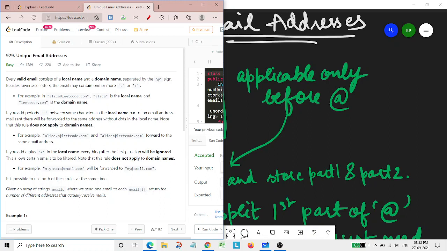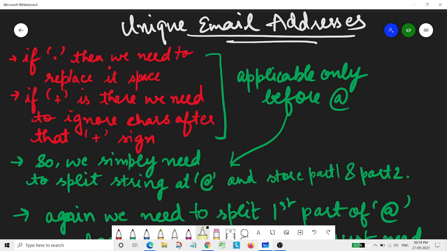Like here we are having m dot y and plus. After that plus a name is there, so it would be ignored and simply the mail would be sent to my@email.com. Both of these rules are only valid for the local name, that is the content before the at the rate symbol. After the at the rate symbol, this won't be valid.